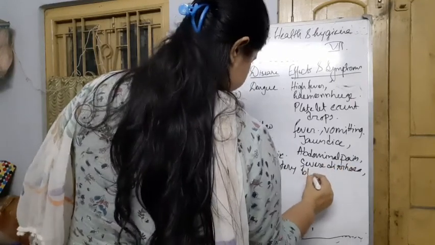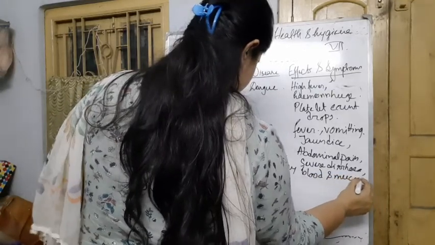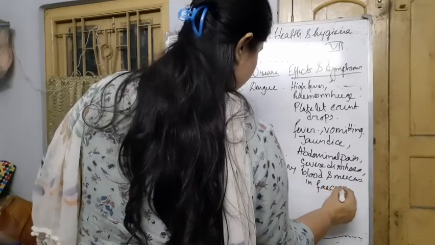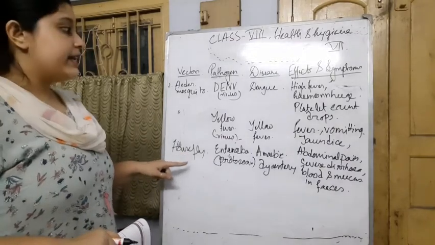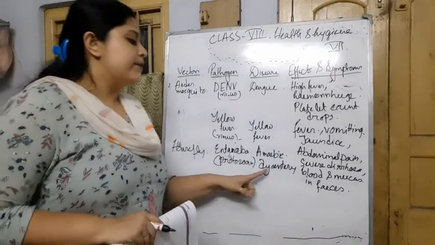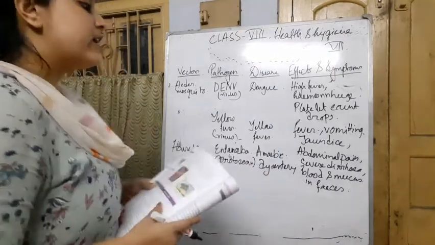Next, blood and mucus in feces. The vector is the housefly. Here the pathogen is Entamoeba and the disease is called amoebic dysentery. Here the loose motion can be seen. Okay, that is why it is called like that.